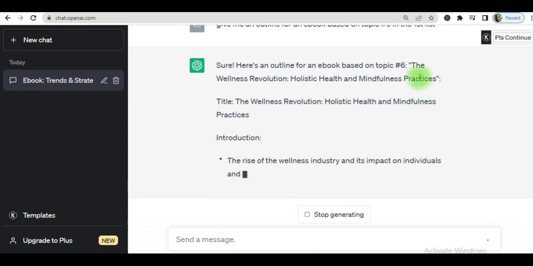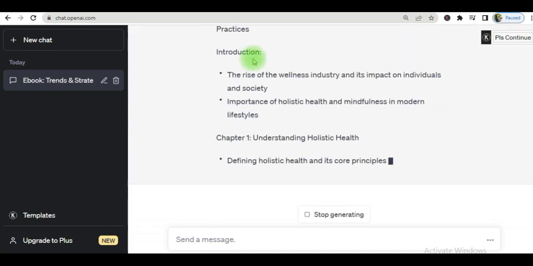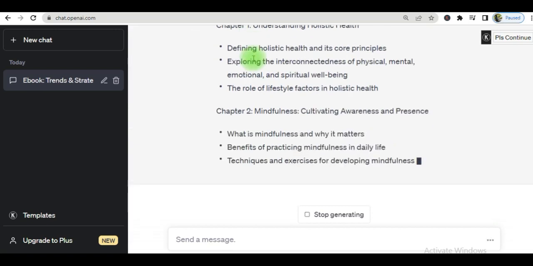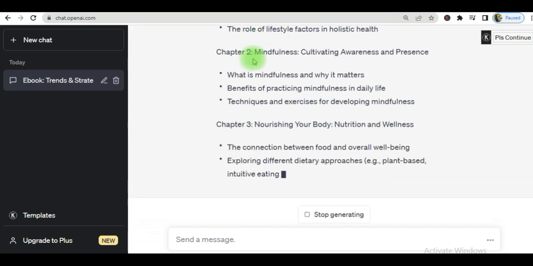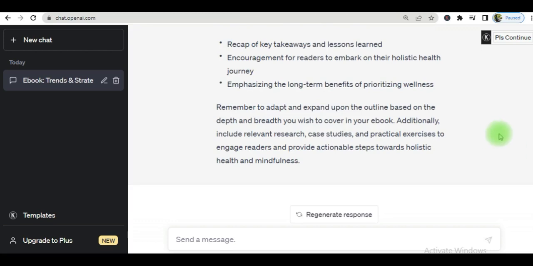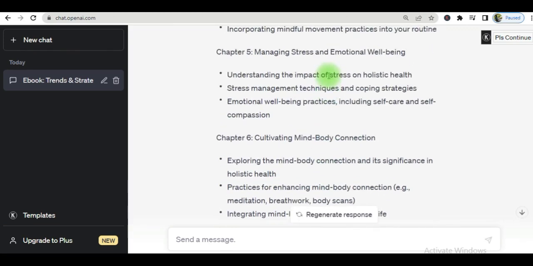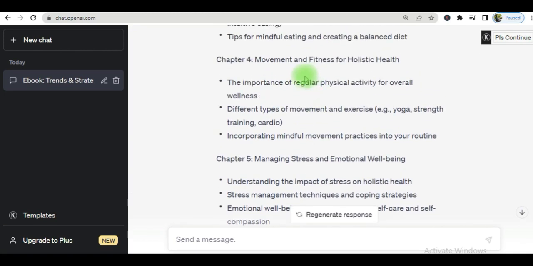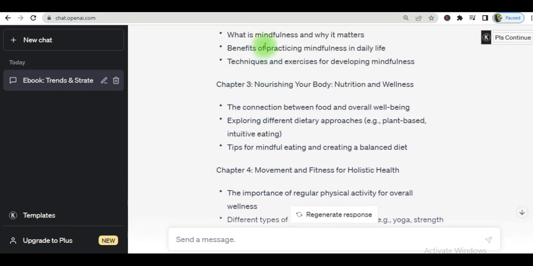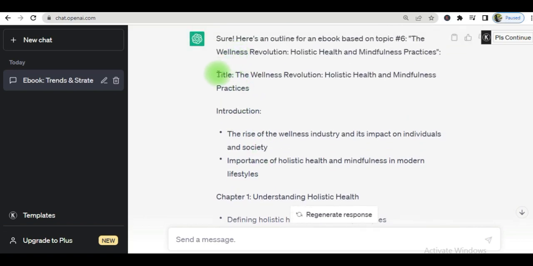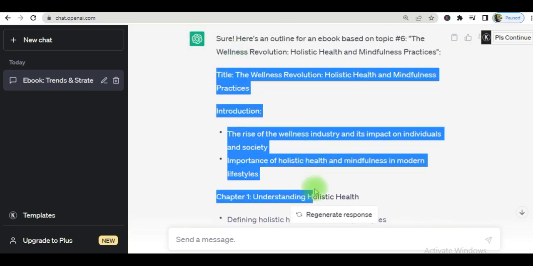All right, so you notice that it recognized, it is able to distinguish the first list from the second list. Great. This is fantastic, isn't it? All right, great. So this now is the outline that it has returned, that it has given me based on the choice that I made. So what I'm going to do here now is that I'm going to copy all of this.